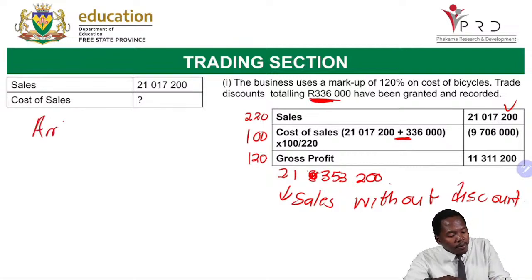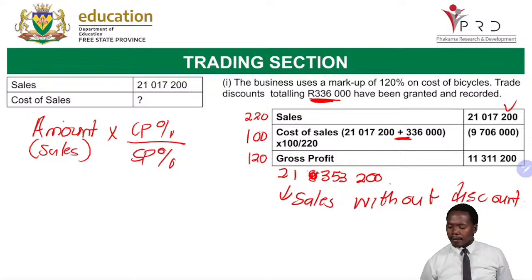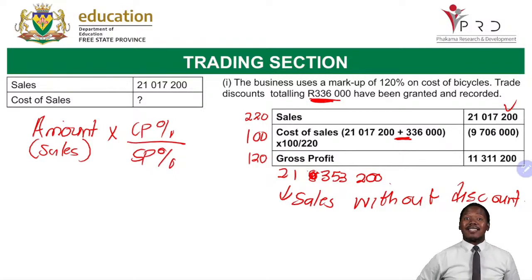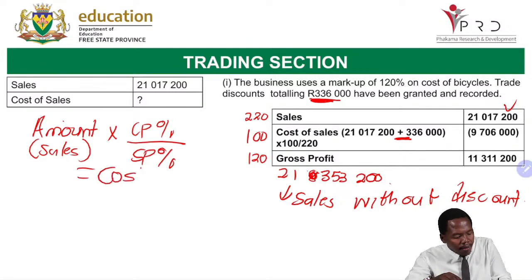Remember, we are using the formula that says amount, which is the sales amount this time, multiplied by the cost price percentage divided by the selling price percentage. Okay, and then we get the 9,706,000. Okay, that becomes our cost of sales. The answer here becomes our cost of sales.